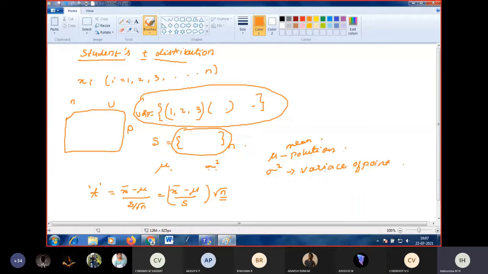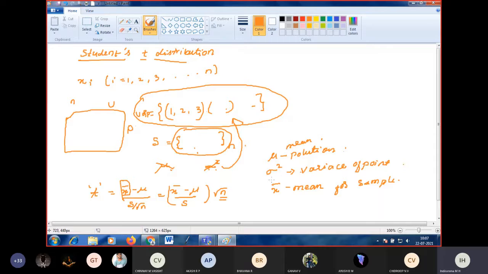X bar is the mean of the sample, while mu and sigma square are for the population. A sample is a subset of the universal set or the population.